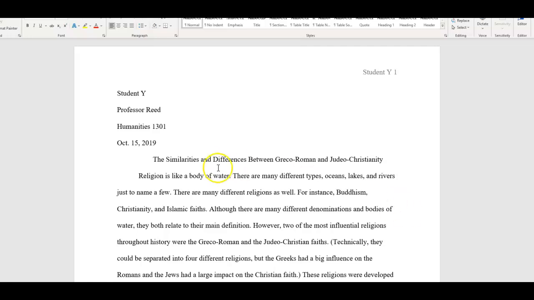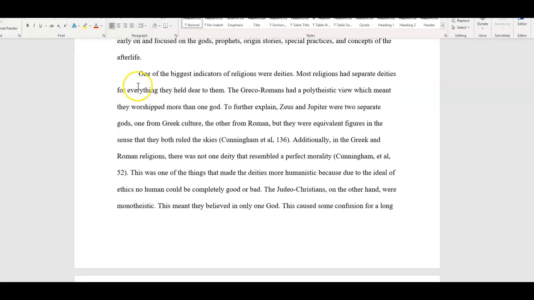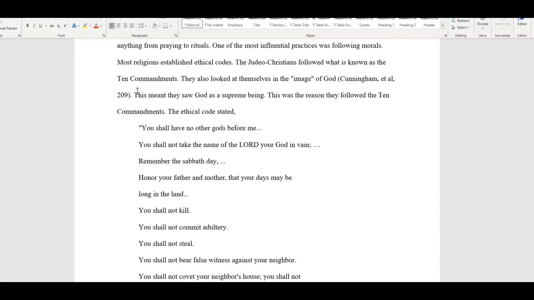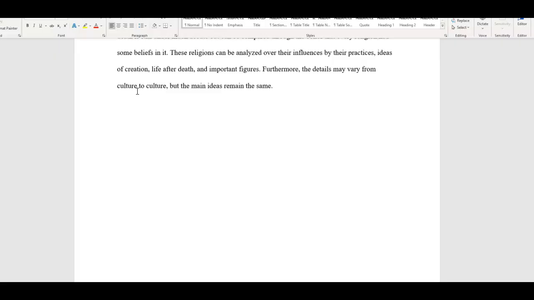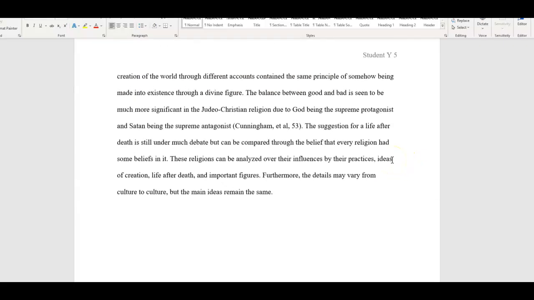No. Notice that the paragraphs are all tabbed over. There's no extra spaces. It's just double spaced. You see it goes all the way down. Each paragraph tabbed over. And then the works cited page. Again, this should not be in bold. And so it's all in the same font.